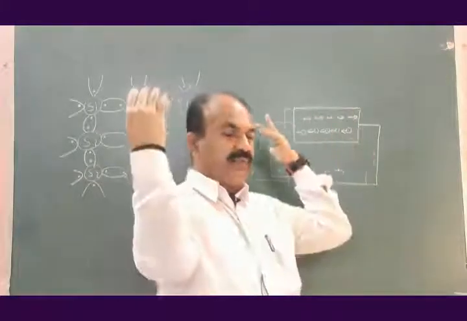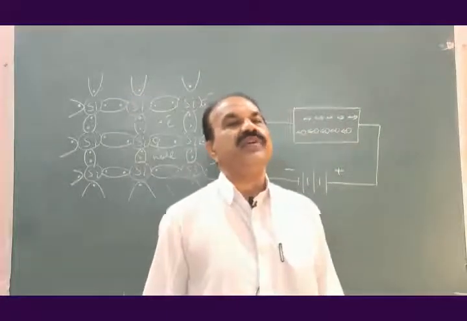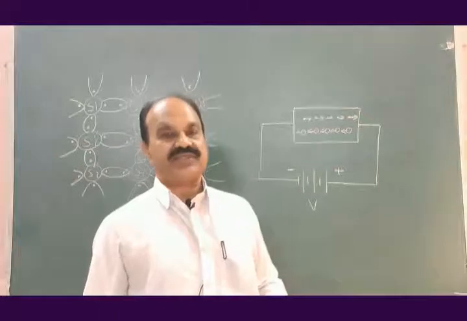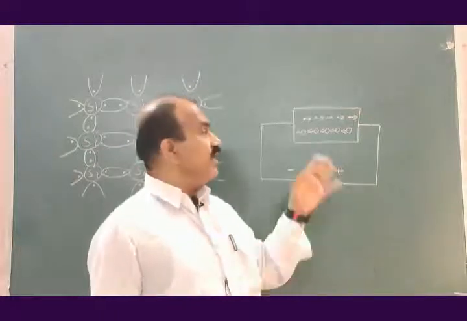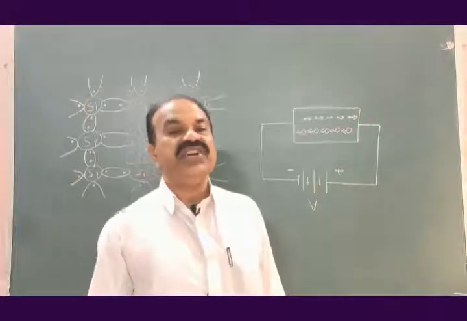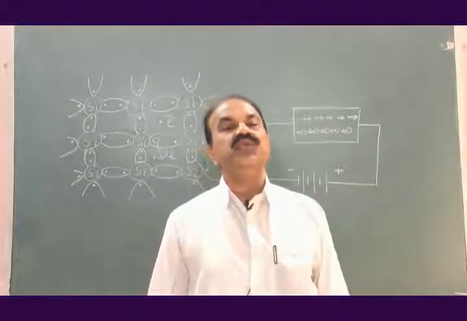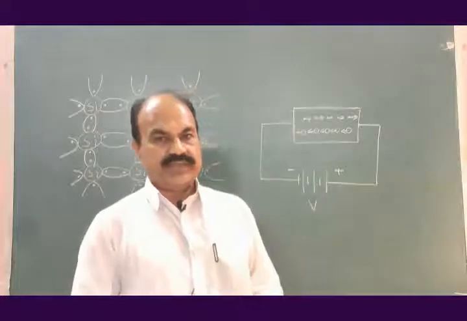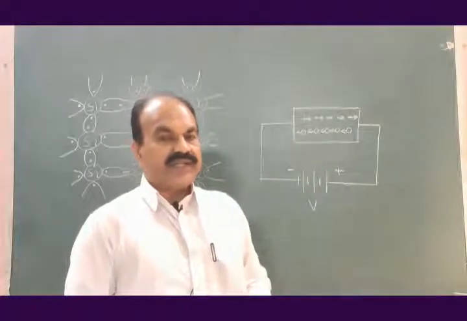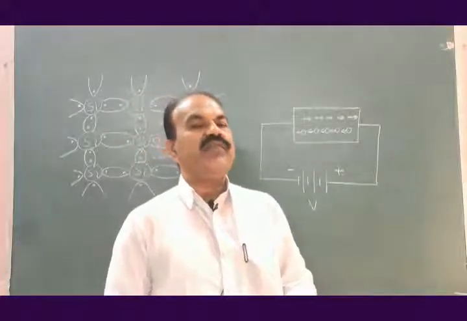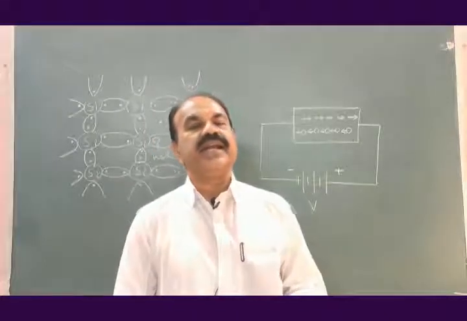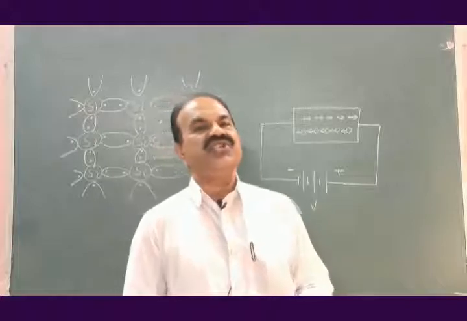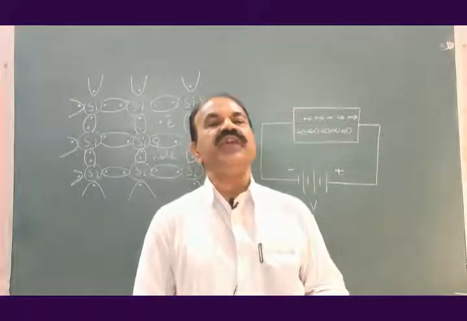There may be a very large number of these thermally generated electron-hole pairs, and therefore the current flows through the intrinsic semiconductor due to free electrons and due to holes. In practice, we find that the number of free electrons and holes in an intrinsic semiconductor is few in number.